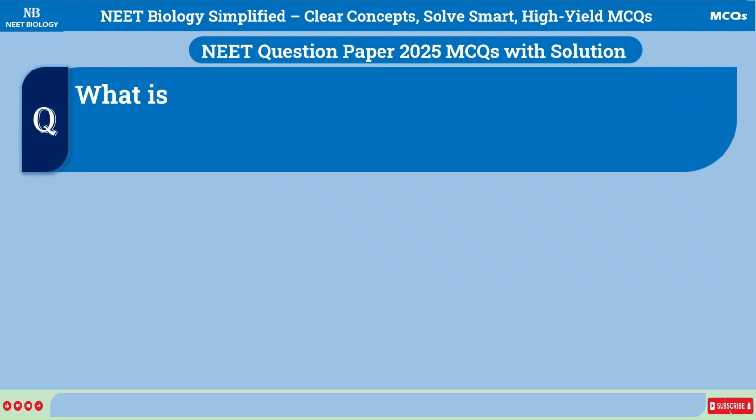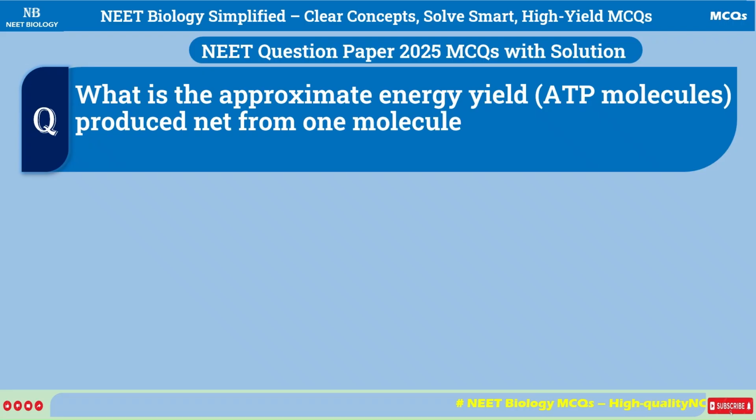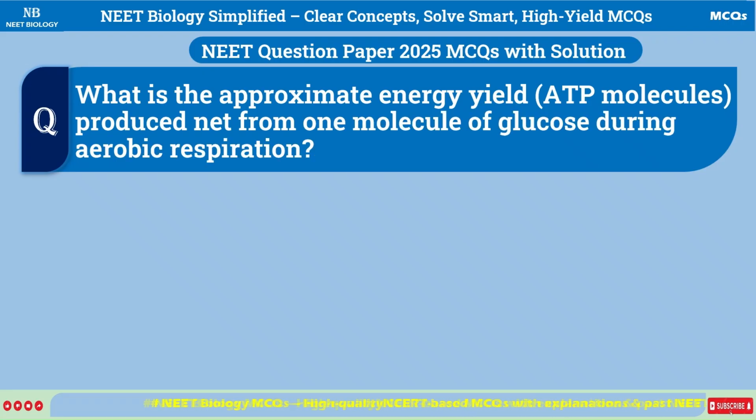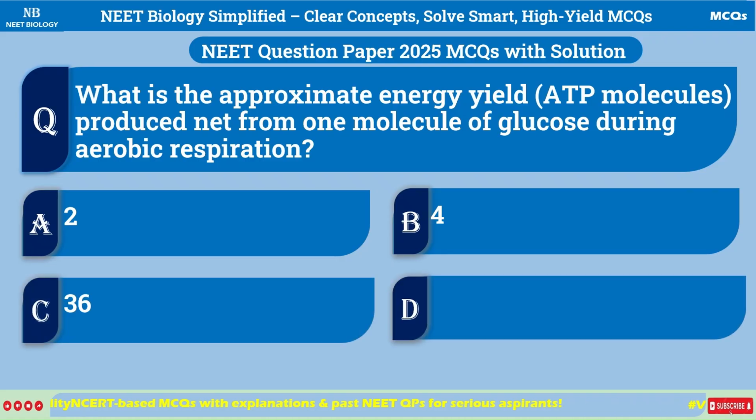What is the approximate energy yield, in ATP molecules, produced net from one molecule of glucose during aerobic respiration? A. 2, B. 4, C. 36, D. 100.